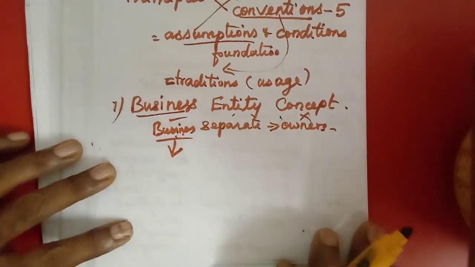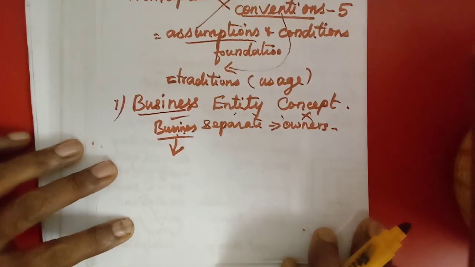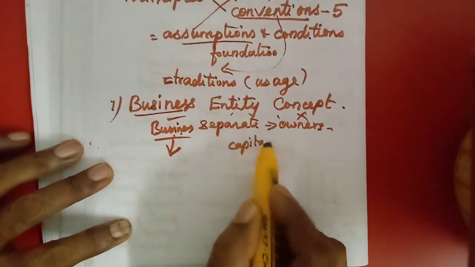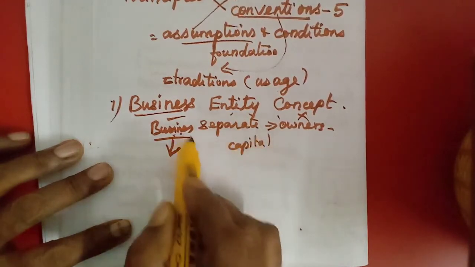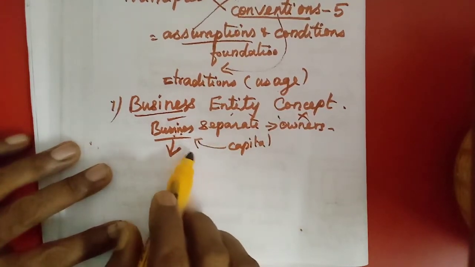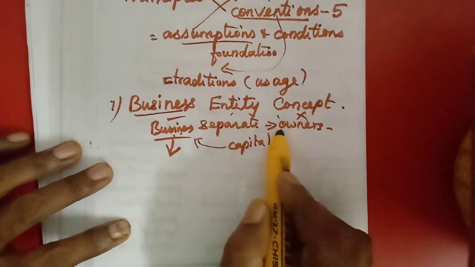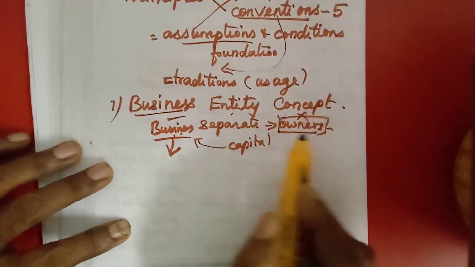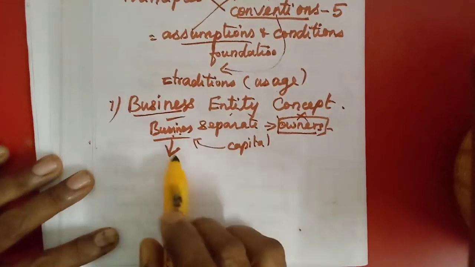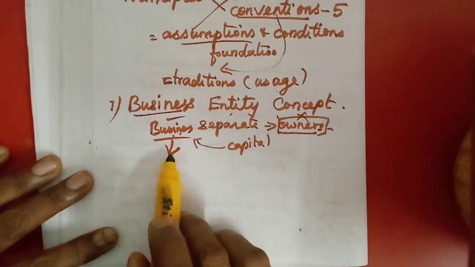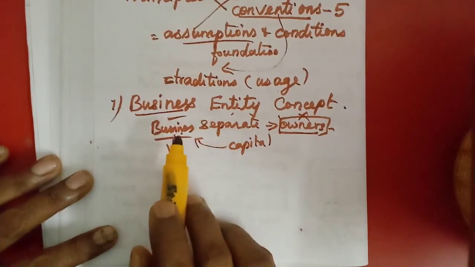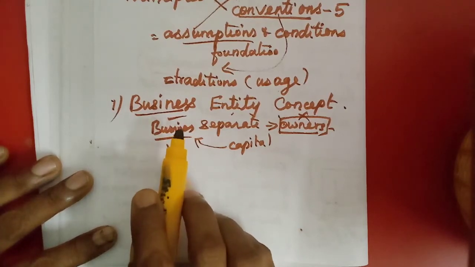Here I told you when the owner invests capital, when I was explaining capital, I have taught you. Because it is invested, that means the amount is coming inside the business. That is why we will enter the cash account data. But if we think of the owner, that cash is not coming inside, it is going outside. But all the transactions, all the accounts are prepared from the viewpoint of the business only.